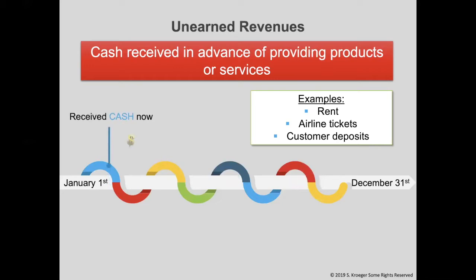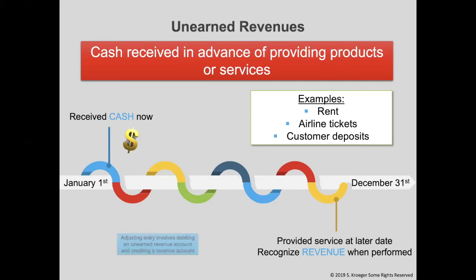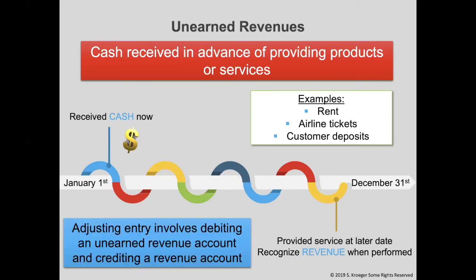First, we will receive cash early. At a later date, we will provide the service or product to the customer. This is when we record it as revenue. It is not revenue when we receive the cash, it will be revenue once we complete the sale or service. This adjusting entry involves debiting an unearned revenue account and crediting a revenue account. This is a little confusing because we are concerned with the second entry and not the first.